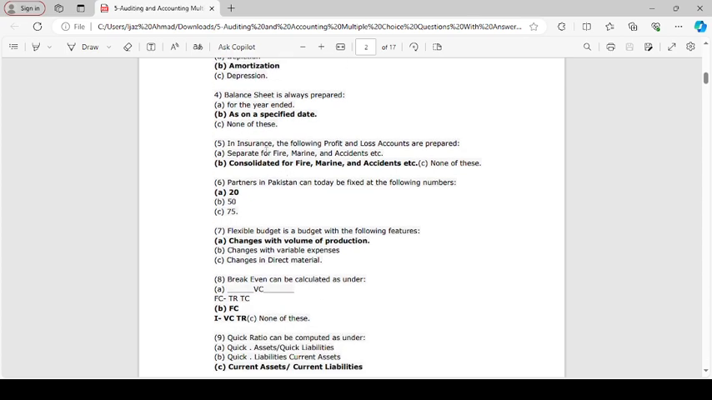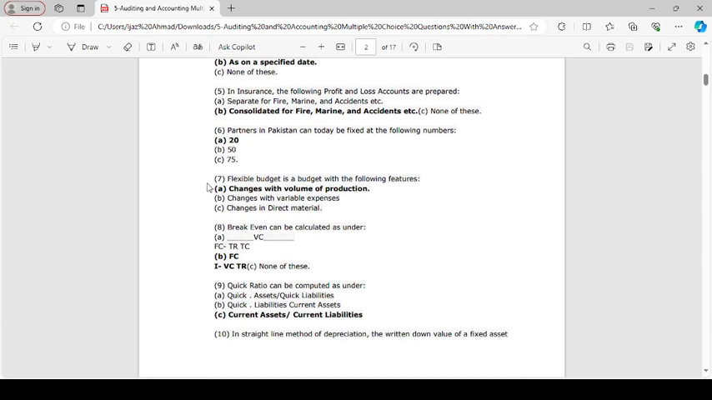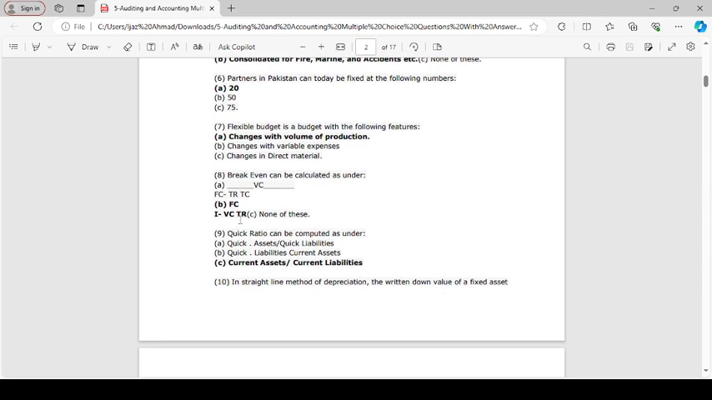In insurance, the following profit and loss accounts are prepared: consolidation for fire, marine, accident, etc. Partners in Pakistan today are fixed at the following number: BIS. Flexible budget is a budget in which the following feature changes with the volume of production. Break even can be calculated as under: FC